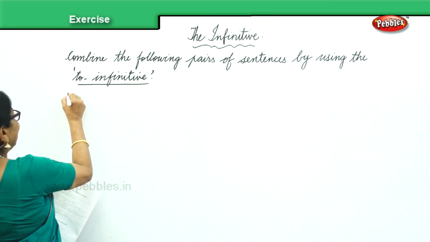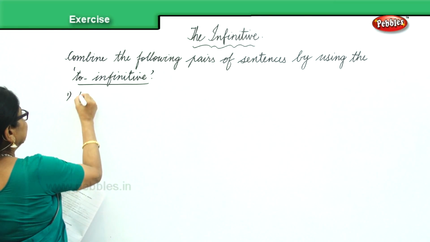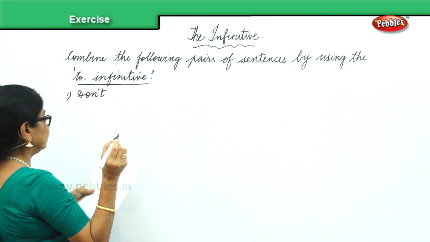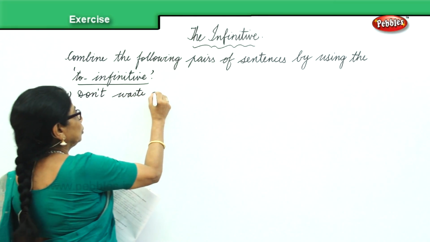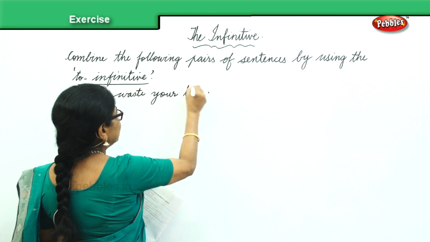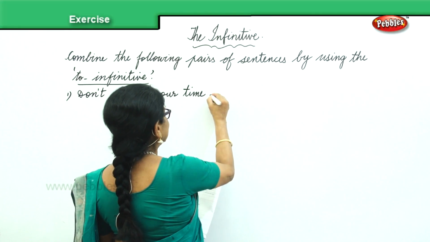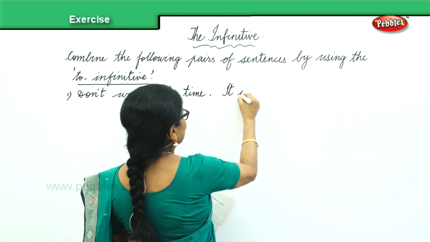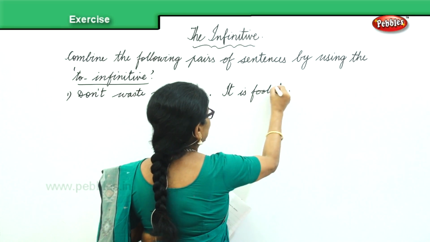Now, the first one I have here is, don't waste your time. Don't waste your time. That's the first sentence. Then I have another sentence here. It is foolish.